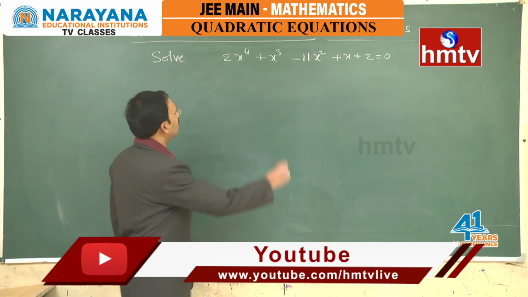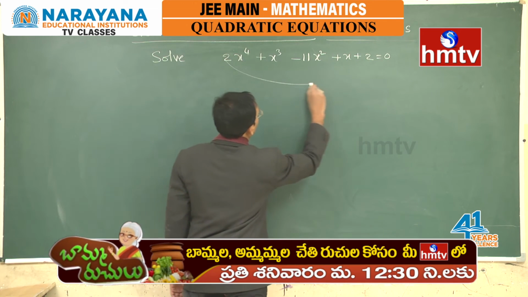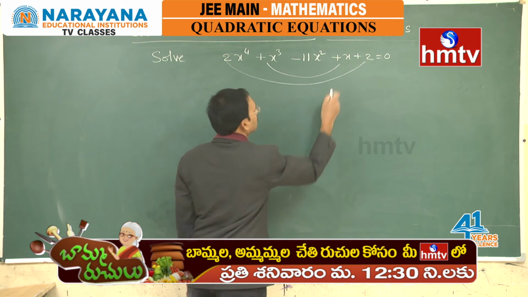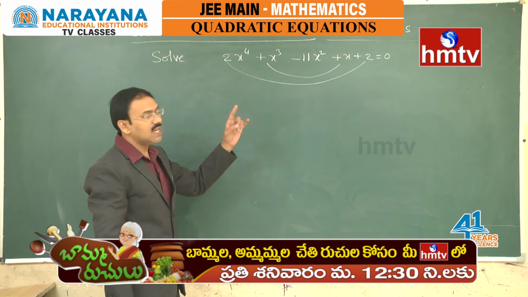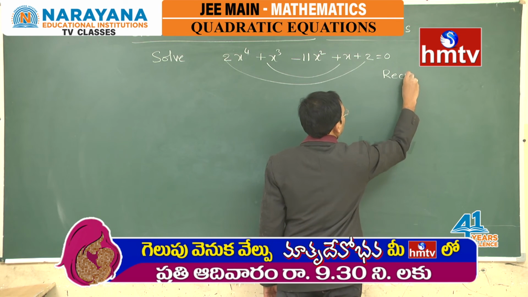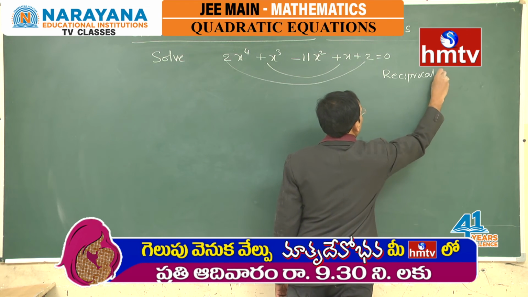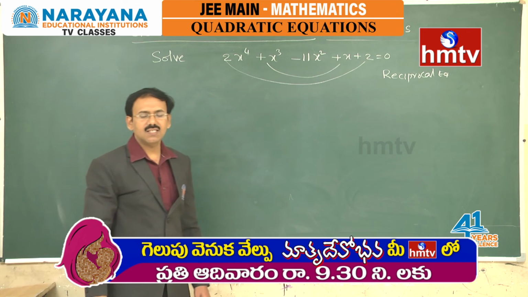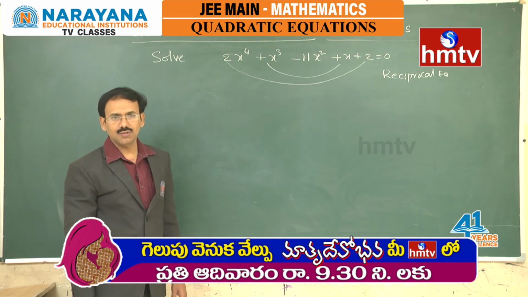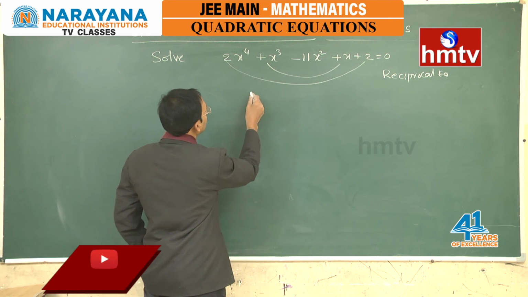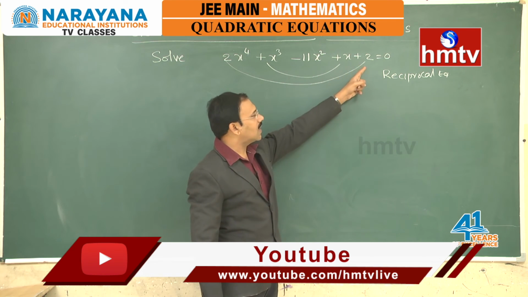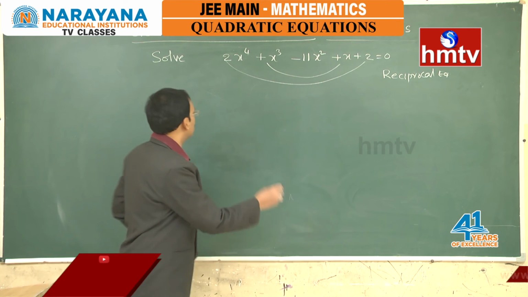Yes, there is. You see, the x power 4 coefficient and the constant are the same, first and last. The x cube coefficient and the x coefficient are the same, right. Such an equation is called a reciprocal equation. In such cases, if we do a simple procedure, we can solve even a degree 4 equation. What we do is, is 0 a root of this equation? Never, because the constant is 2, x cannot be 0.